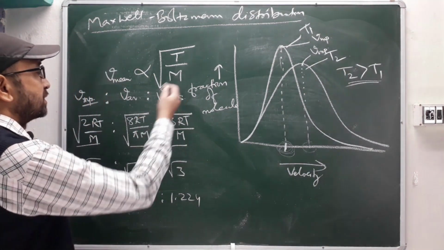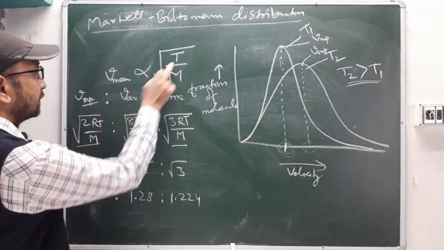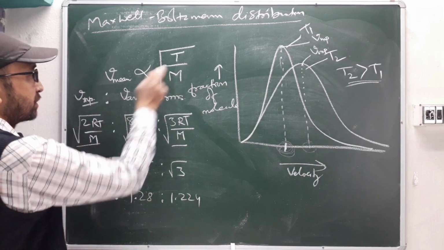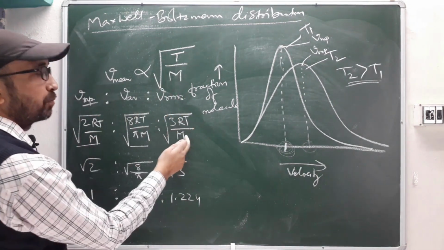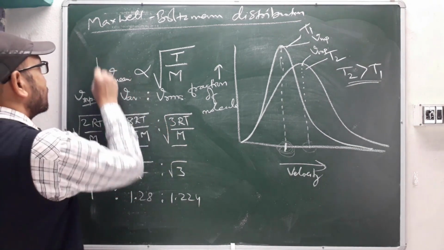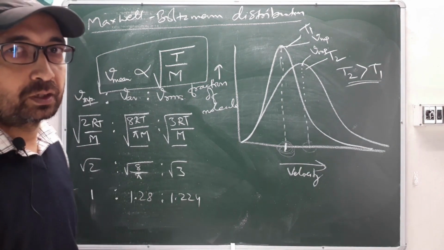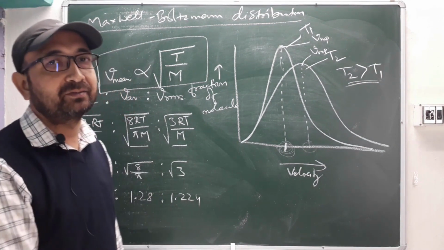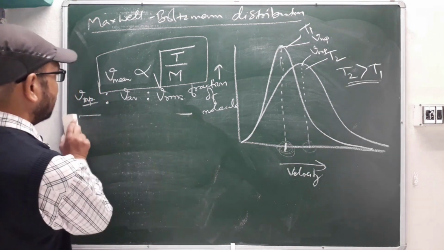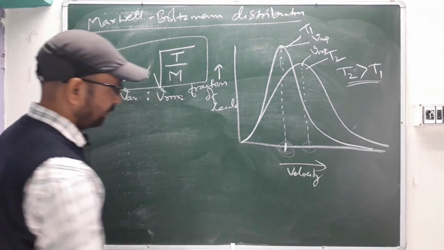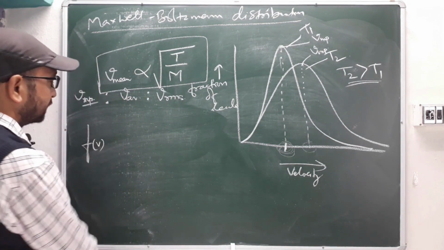If the gas molecule they are changing, whether it's most probable, average or RMS, see, this R is constant and this number is constant. See, temperature and molecular weight are everywhere in the same fashion. So directly with this equation you can solve it. Your Maxwell-Boltzmann distribution. One more formula is there which is very much important for this Maxwell-Boltzmann equation.